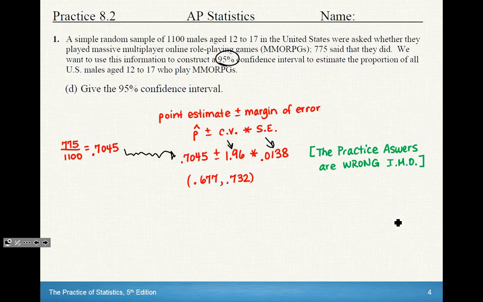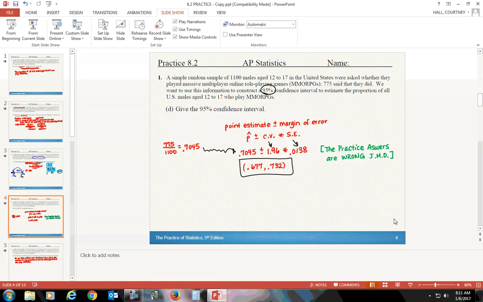And so when you type all of that into your calculator, 0.7045 plus 1.96 times 0.0138, you do get the 0.732. And then when you run it again with the minus sign, 0.7045 minus 1.96 times 0.0138, it'll give you the 0.677. So this is the 95% confidence interval.